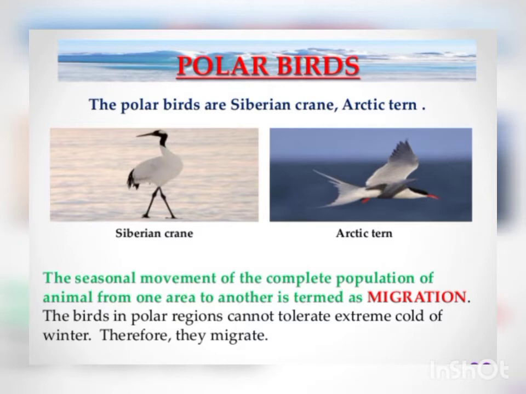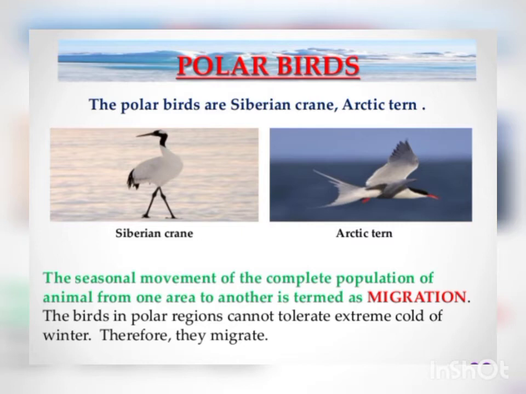The seasonal movement of the complete population of animals from one area to another is termed as migration. Now, what is migration? It is a complete movement of a complete population of animals from one area to another. The birds in the polar regions cannot tolerate the extreme cold of winter, therefore they migrate.